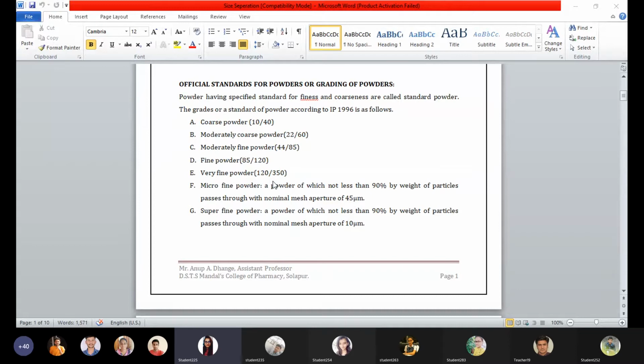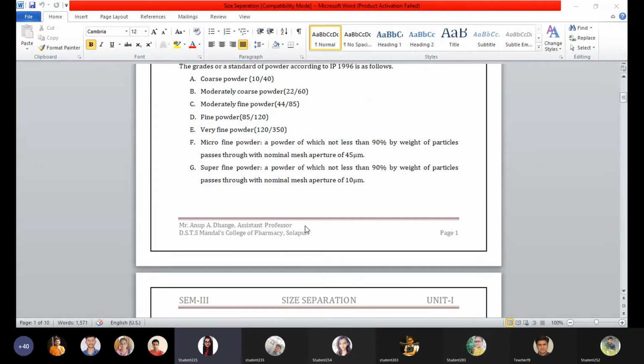The numbers are supposed to be kept in mind and marked up, because no hint would fit these numbers. Then we come to the fine powders. Fine powder is a kind of powder whose all particles will pass through sieve number 85 and not more than 40% would pass through sieve number 120. Very fine powder is a kind of powder whose all particles will pass through sieve number 120 and not more than 40% will pass through sieve number 350.